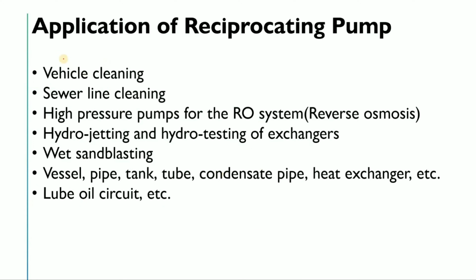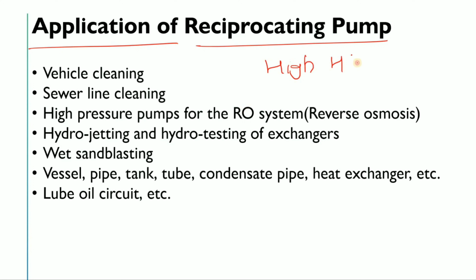That's good. And lastly, if we discuss the applications of the reciprocating pump, you will see that it is mainly used where high head and high pressure are required and a relatively low flow rate is required.